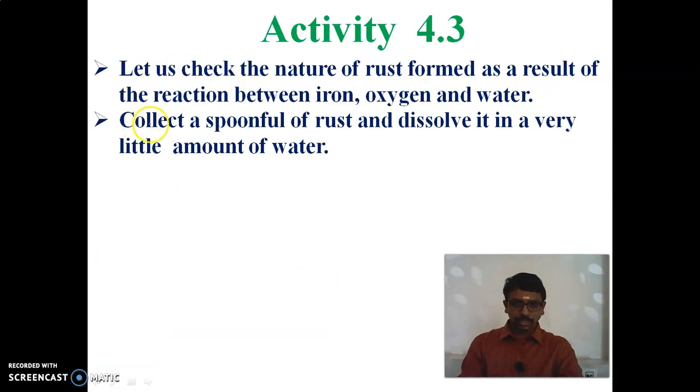So we have to collect a spoonful of rust and dissolve it in a very little amount of water.